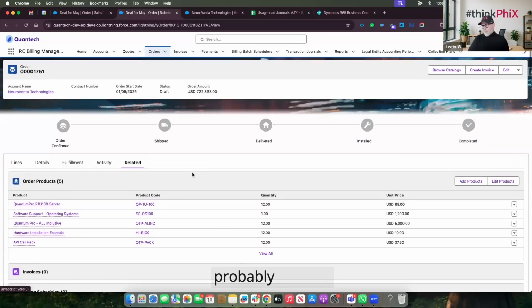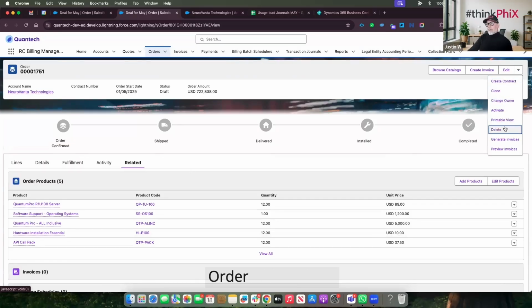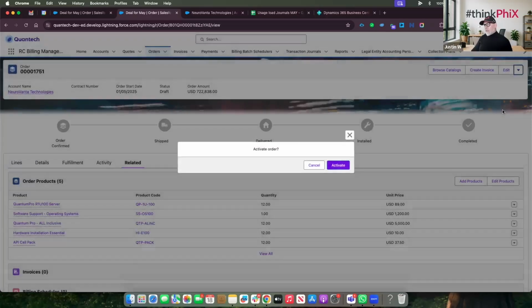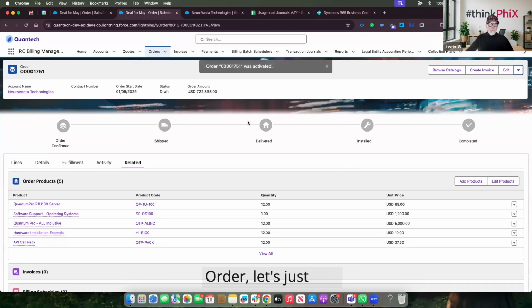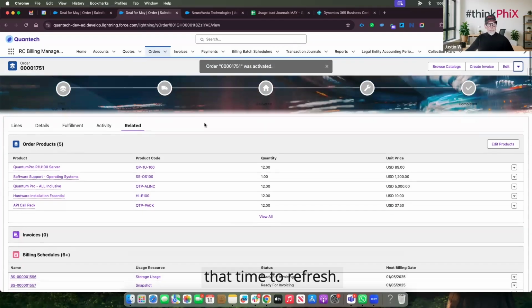So what you would probably do is go through a guardrail where somebody from your operations team, your billing ops, would just confirm that they were happy with this order, and then they would mark that order as activated. So there's a guardrail there to ensure that, yes, I'm happy with this order before we go ahead and do anything on that order. Let's just give that time to refresh.